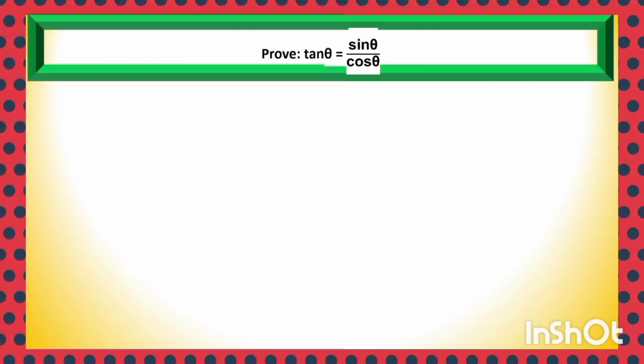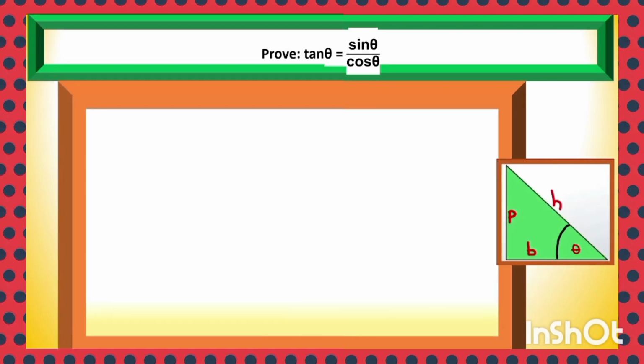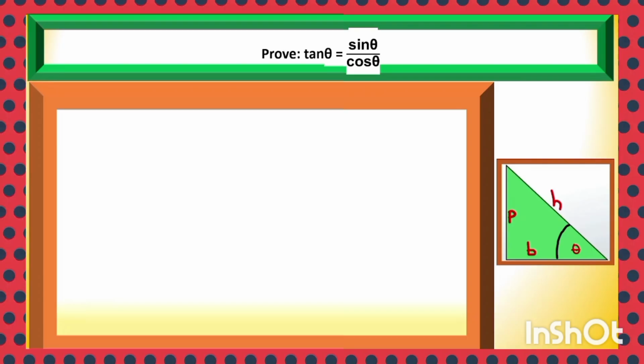Another basic fundamental trigonometric identity: tan theta is equal to sin theta by cos theta. We know sin theta is p by h and cos theta is b by h. So sin theta by cos theta is equal to p by h divided by b by h, and h can be cancelled, and it will be p by b, which is tan theta. Thus tan theta is equal to sin theta by cos theta, an important and fundamental trigonometric identity and formula,